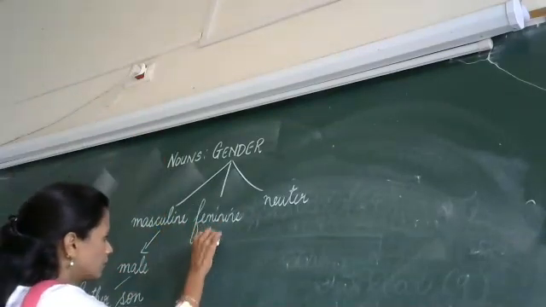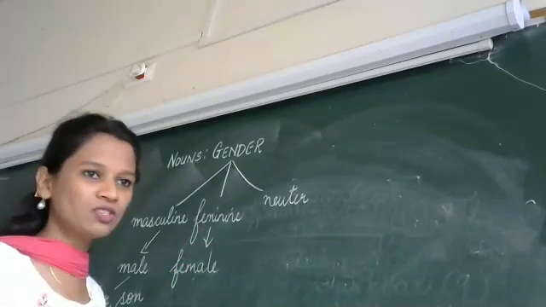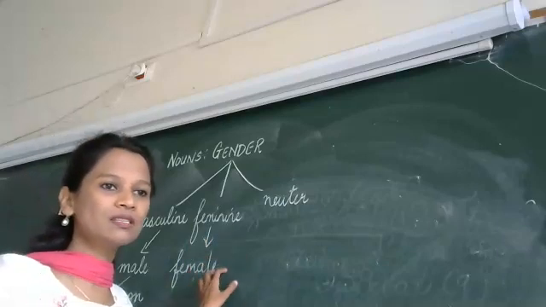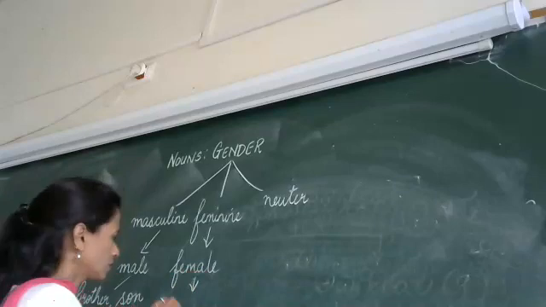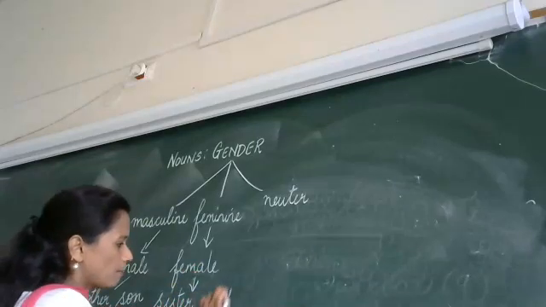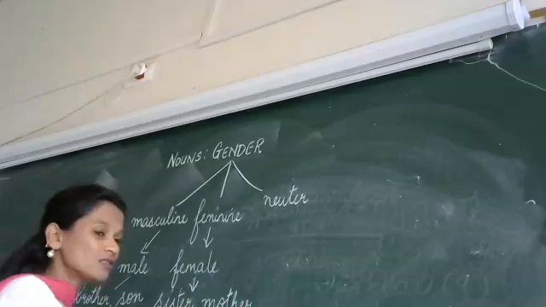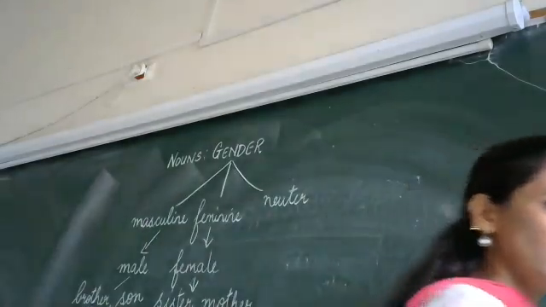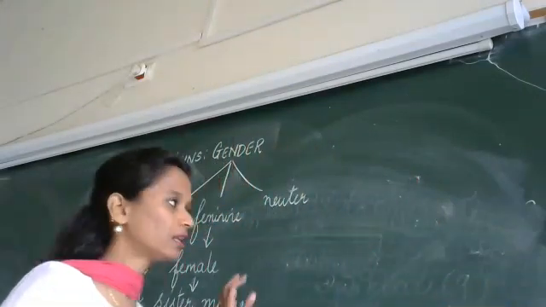Feminine. What is feminine? Feminine belongs to the female gender. That is the woman. Who comes under this category? Yes, girls. Sister, mother, auntie, grandmother, a daughter, all these come under the feminine category.